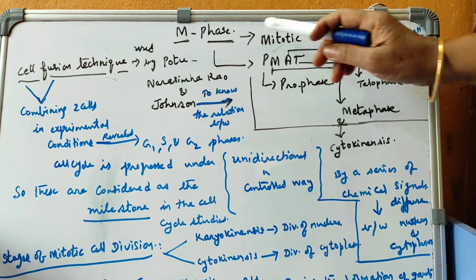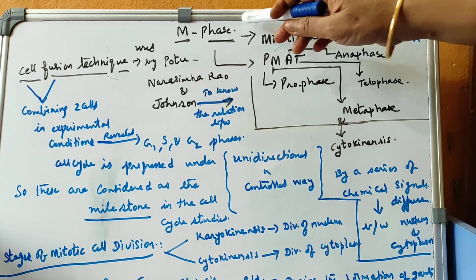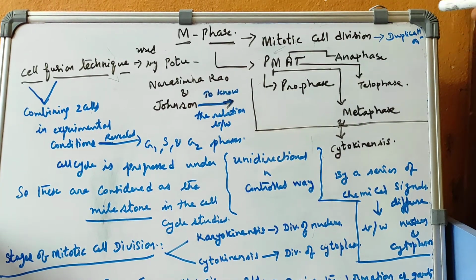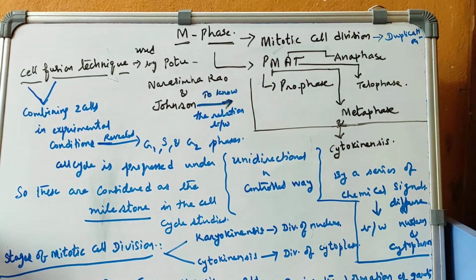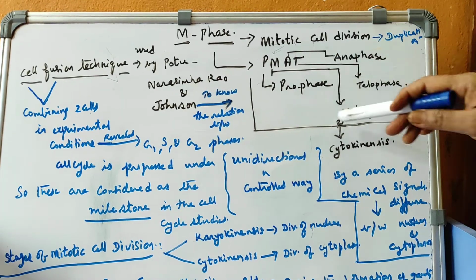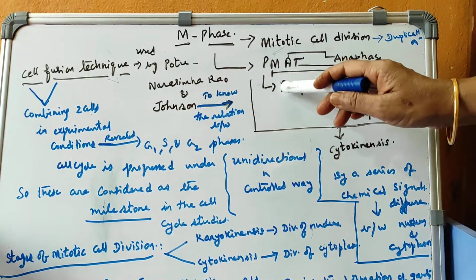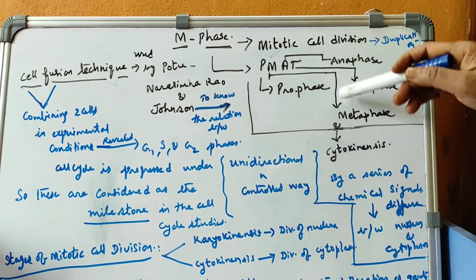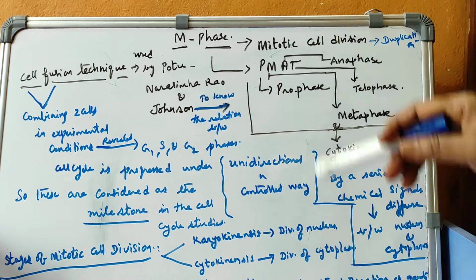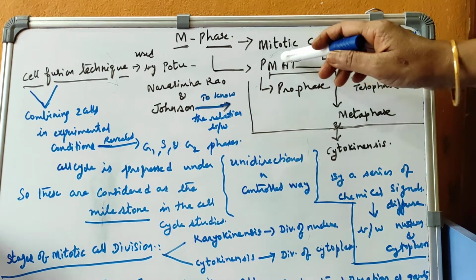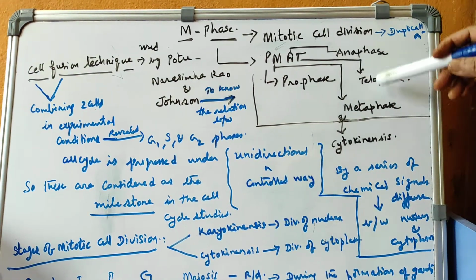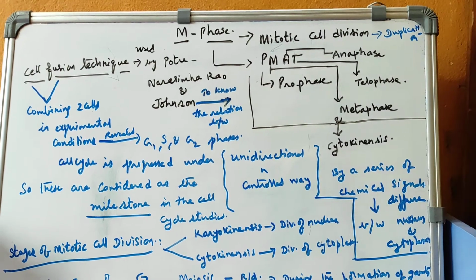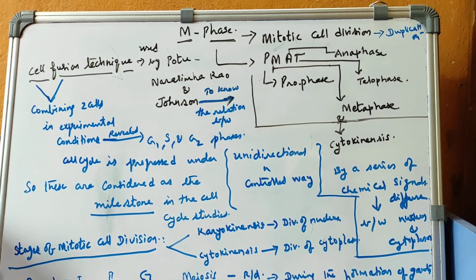So, M phase is nothing but mitotic cell division, and this is the duplication division. Meiosis is reduction division. So here mitotic cell division has 4 stages: prophase, metaphase, anaphase and telophase. This we say as PMAT. Like that you can remember: prophase, metaphase, anaphase and telophase. And this is followed by cytokinesis, that is division of cytoplasm.